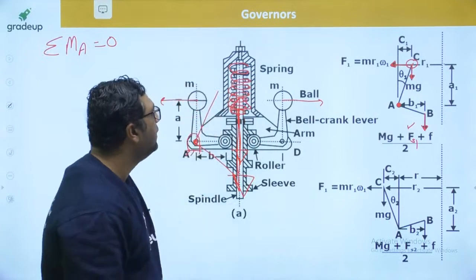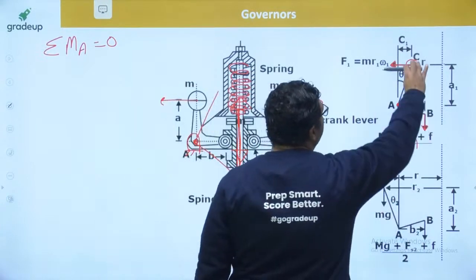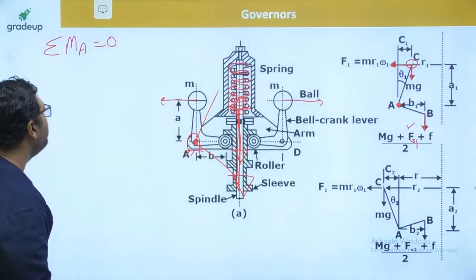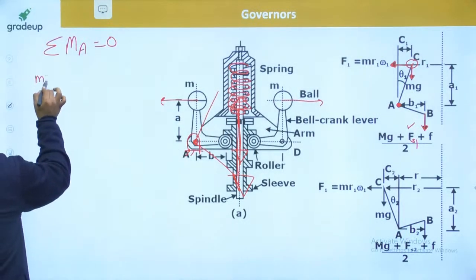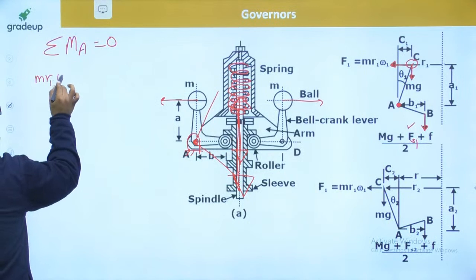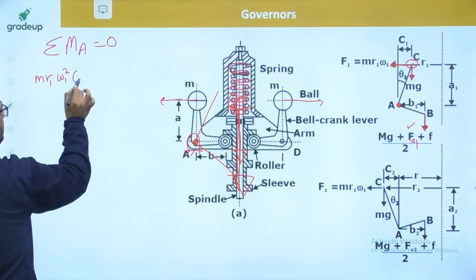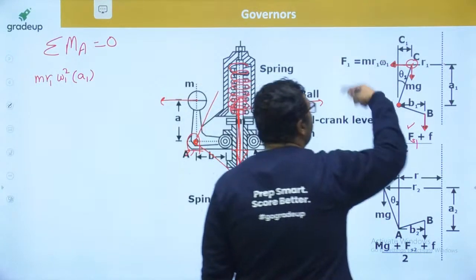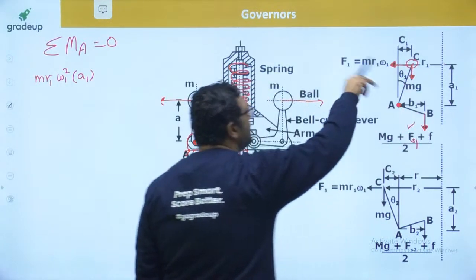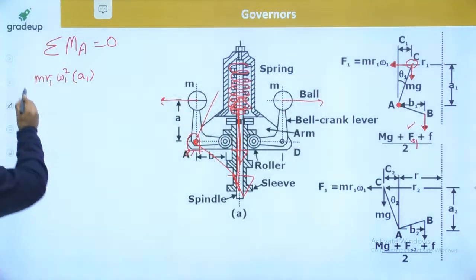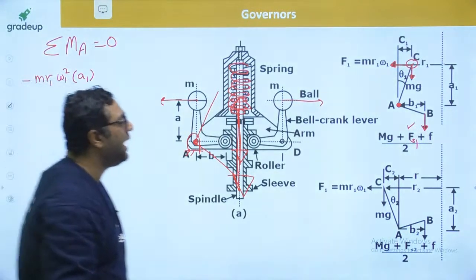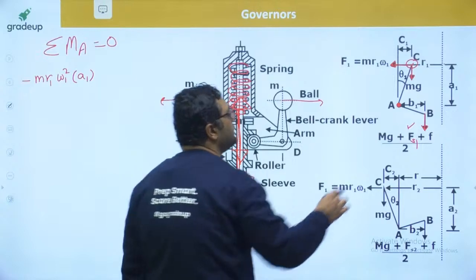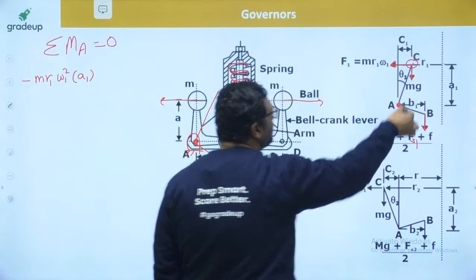So you can see this force mr omega square is at a distance of a1. So the equation will be mr1 omega1 square into a1, and you can see this is creating a couple which is anti-clockwise. So I will take a minus sign here, and at the same time mg is creating the opposite direction, clockwise.